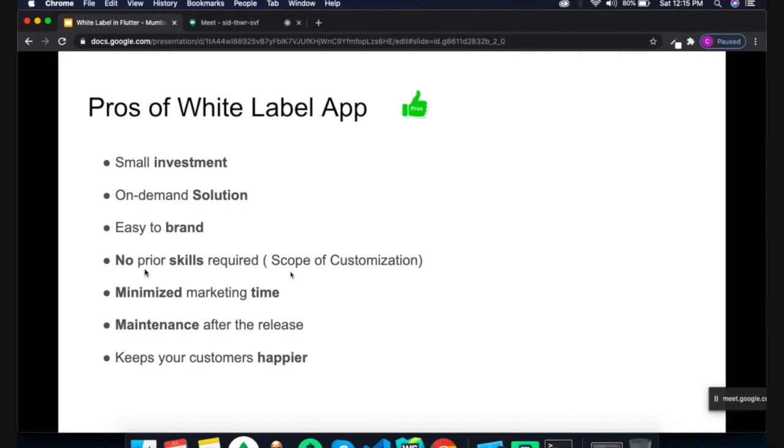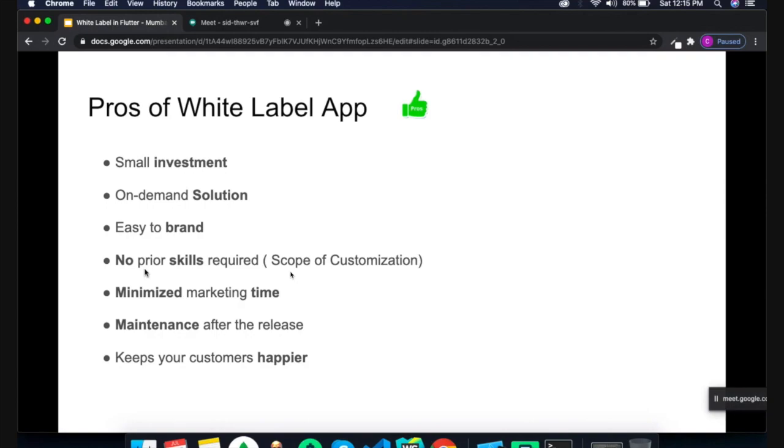Minimize the marketing time. This is the main benefit for the client. They can go to market in minimum time. An application or feature that would take 10 days to build may already be built, so they can integrate it in one day and release the application.